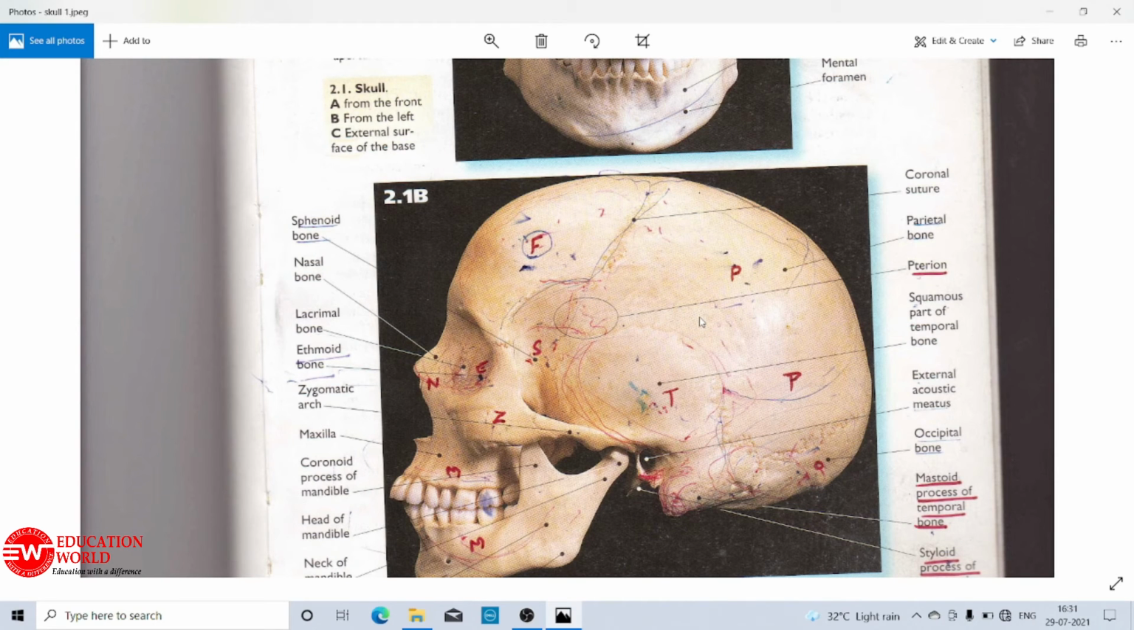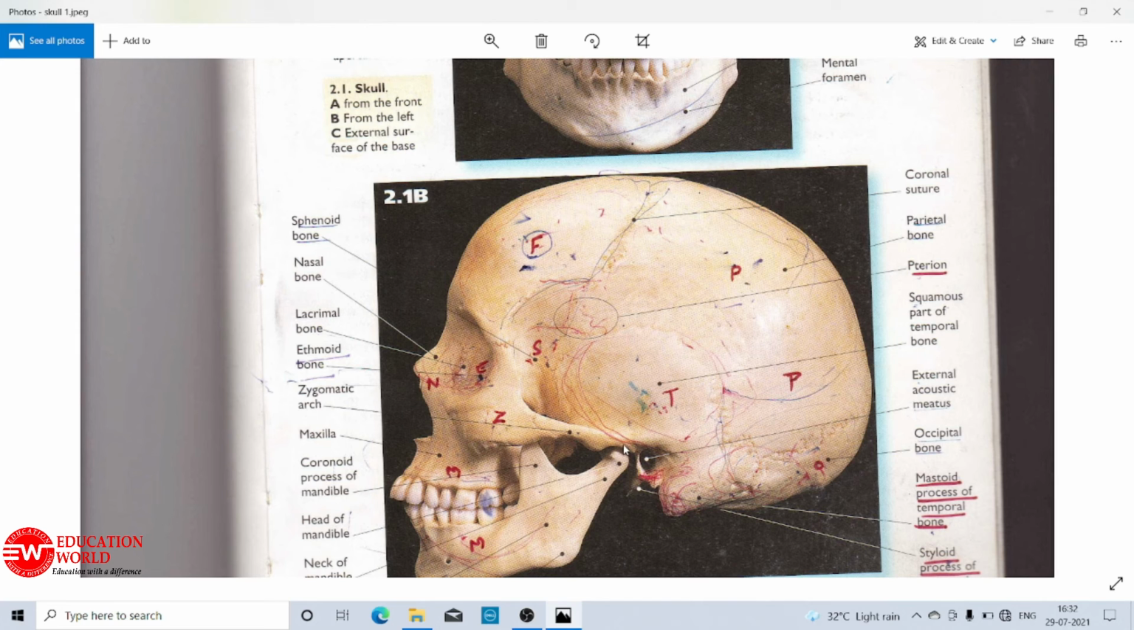Basically the skull functions for the various senses also, because the nasal bone supports the nose, which is the olfactory organ. Then the lacrimal or orbital bone supports the eyes, which are the photoreceptors. Likewise, the palatine bones support the palate, which houses the taste receptors.